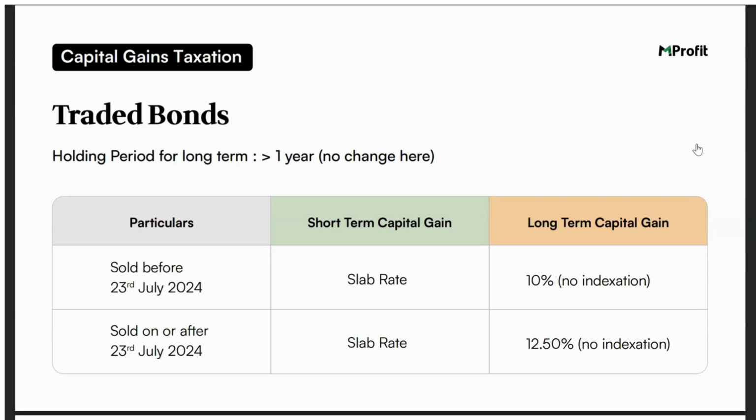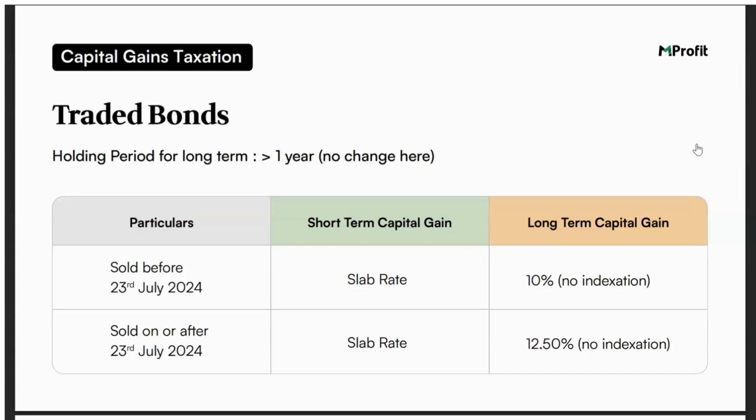So for traded bonds, it is straightforward. There is no major change in the holding period. It remains the same at 1 year. The only difference is in the long term capital gain taxation. If it is sold before 23rd of July, 10% will be applied with no indexation provided. And if it is sold on or after 23rd of July, it will be 12.5% with no indexation.